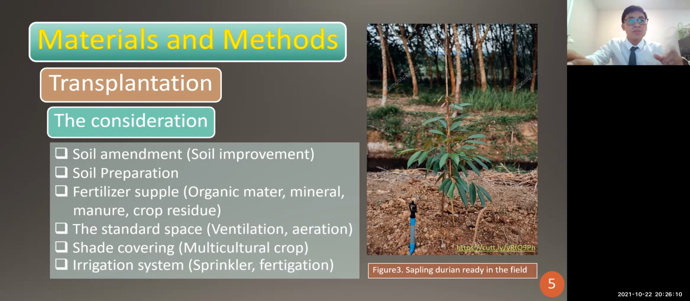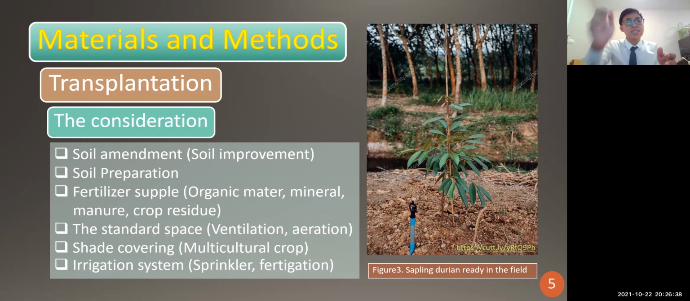We also have to consider the standard spacing, because it is very important. It allows the plant air ventilation and aeration, letting air come across the soil and the canopy, and then it can remove insects, pathogens, or bacteria from the canopy of the durian.